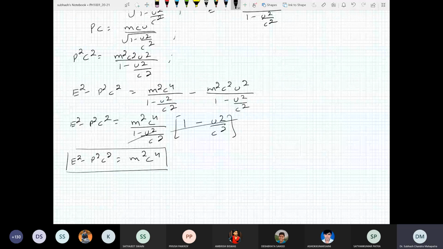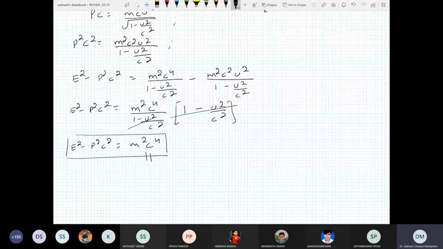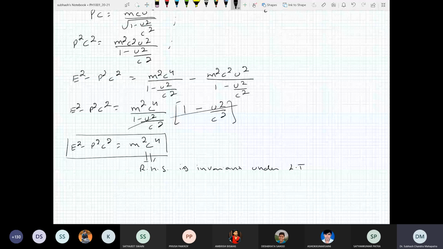Now you notice that the right hand side, this RHS, is invariant under Lorentz transformation, right? Because c remains same under Lorentz transformation, all the frames agree to the velocity of c, and mass is also invariant under Lorentz transformation. So the RHS is invariant in all frames, in all inertial frames.